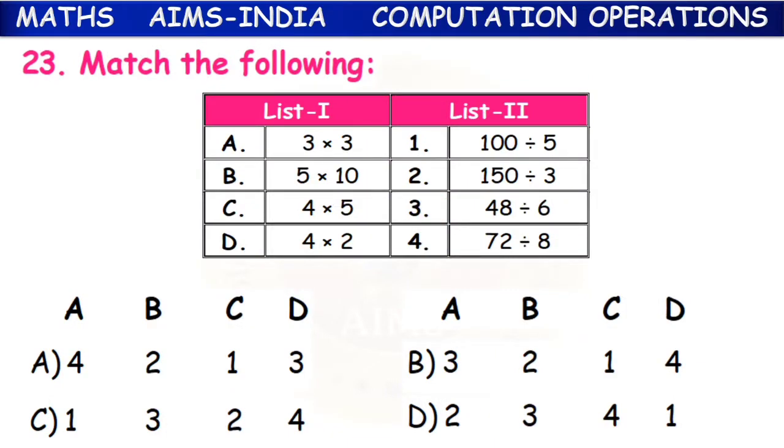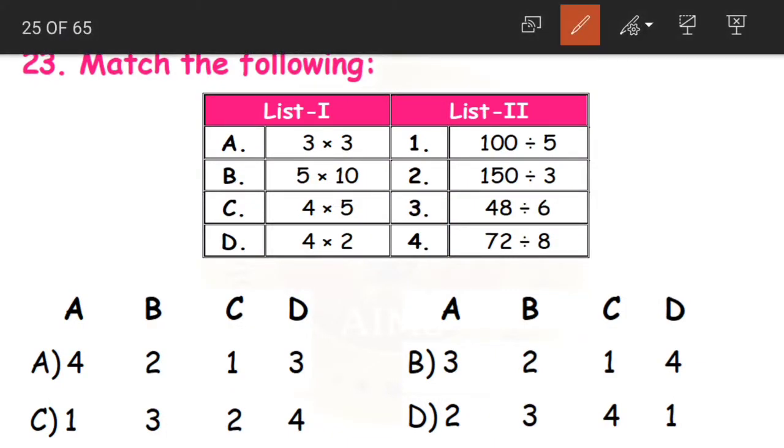Coming to question 23. Now again, match the following. This is also a similar problem that we have done. First let us write the products. 3 3s are 9, 5 10s are 50, 4 5s are 20, 4 2s are 8. Now if you look at numbers 1 and 2 here, this is 100 divided by 5 and this is 150 divided by 3.